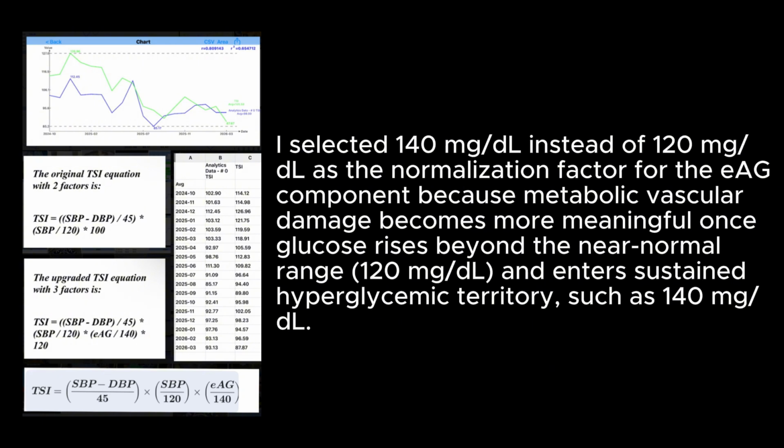I selected 140 mg/dL instead of 120 mg/dL as the normalization factor for the eAG component because metabolic vascular damage becomes more meaningful once glucose rises beyond the near normal range of 120 mg/dL and enters sustained hyperglycemic territory, such as 140 mg/dL.